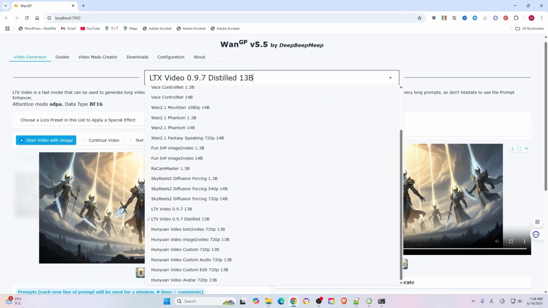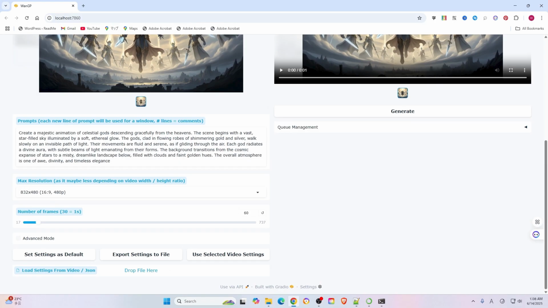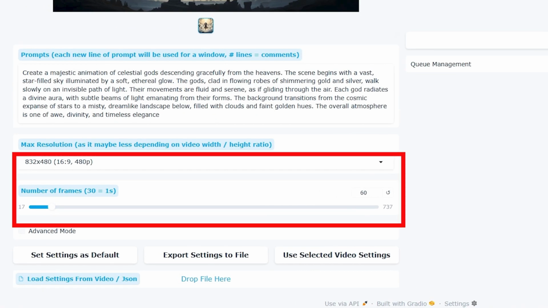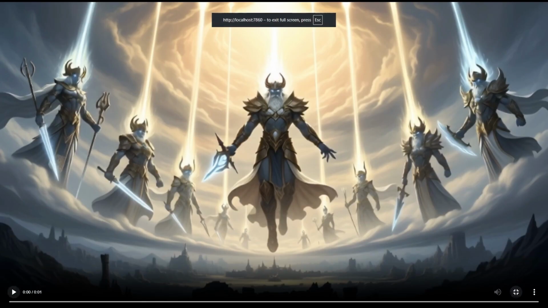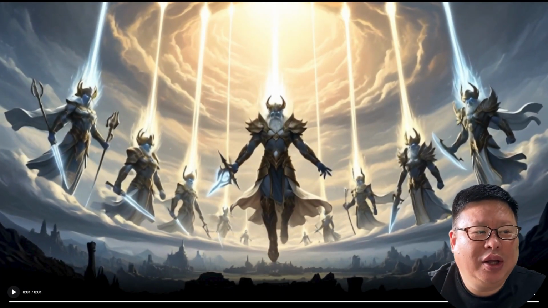LTX 0.97 13B distilled model. This time I use image to video. Generate about 2 seconds, 60 frames video. It takes 321 seconds. The video quality is not bad. I will not test more. You can test the rest of the models after installation on your computer.